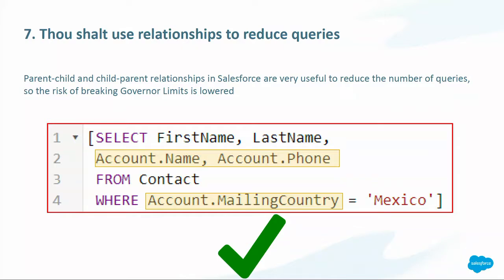When you go from child to parent, you can get information from up to 5 different objects. So you can go 5 levels up the hierarchy. And unfortunately, when you go from parent to child, it's just one level down. But from the account, you can get all of the related contacts. So it's returning a lot of data.